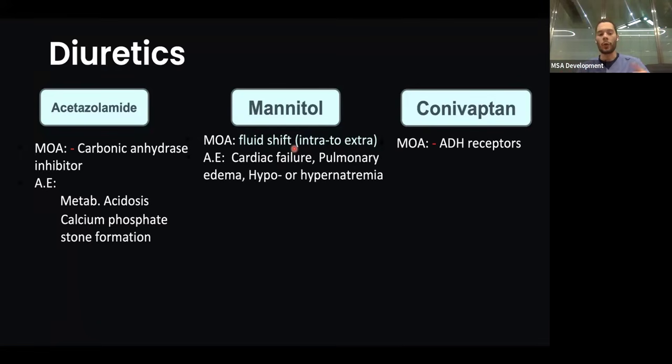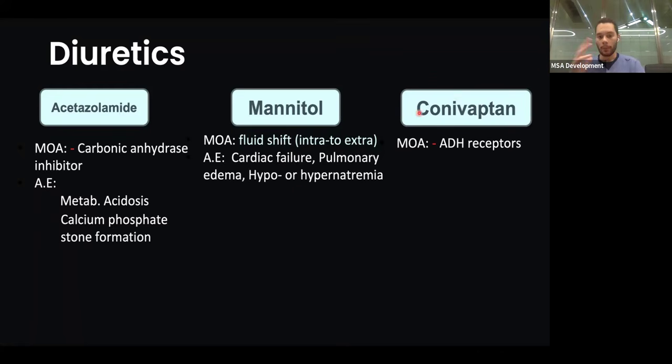Now, it could also cause hypo or hypernatremia. So at the beginning, the extracellular fluid would be increased. So you'd have hyponatremia, you'd have more water than sodium. And then after that goes to the kidneys and you start excreting the water, the hypernatremia starts happening.